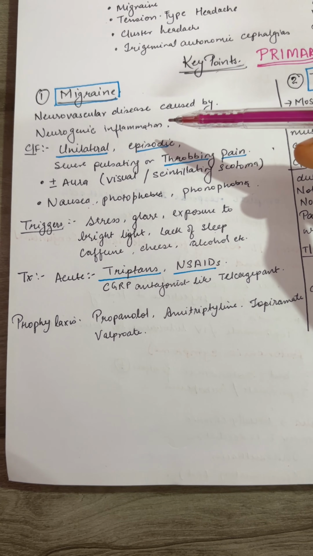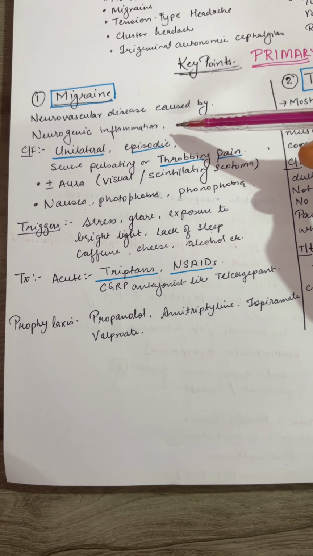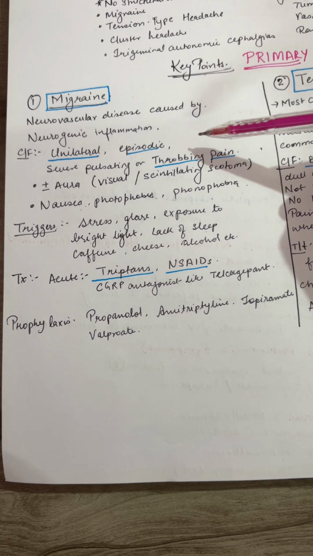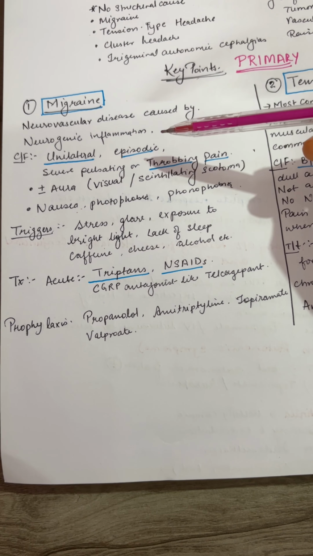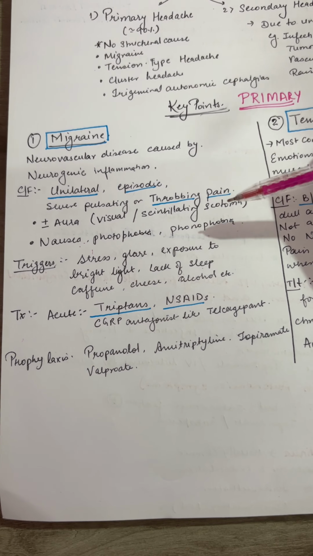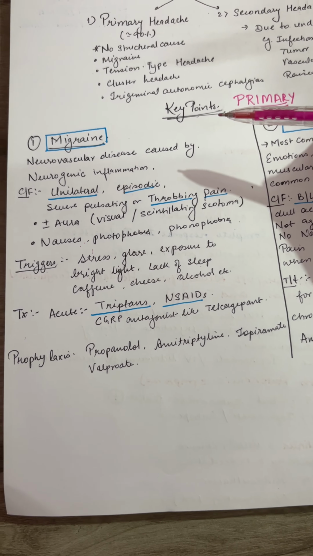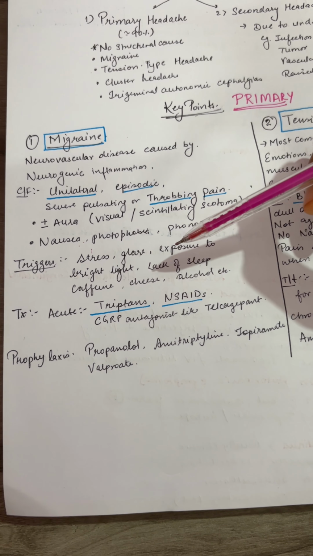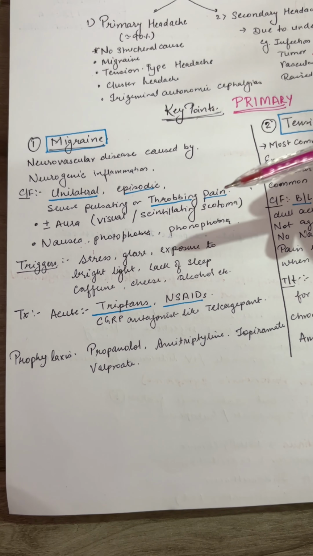Migraine is a neurovascular disease caused by neurogenic inflammation. Patient presents with unilateral, episodic, severe pulsating or throbbing pain. There can be presence or absence of aura, visual or scintillating scotoma. Also, there can be associated features like nausea, photophobia, phonophobia. Triggers of migraine can be stress, glare, exposure to bright light, lack of sleep, caffeine, cheese, alcohol, etc.